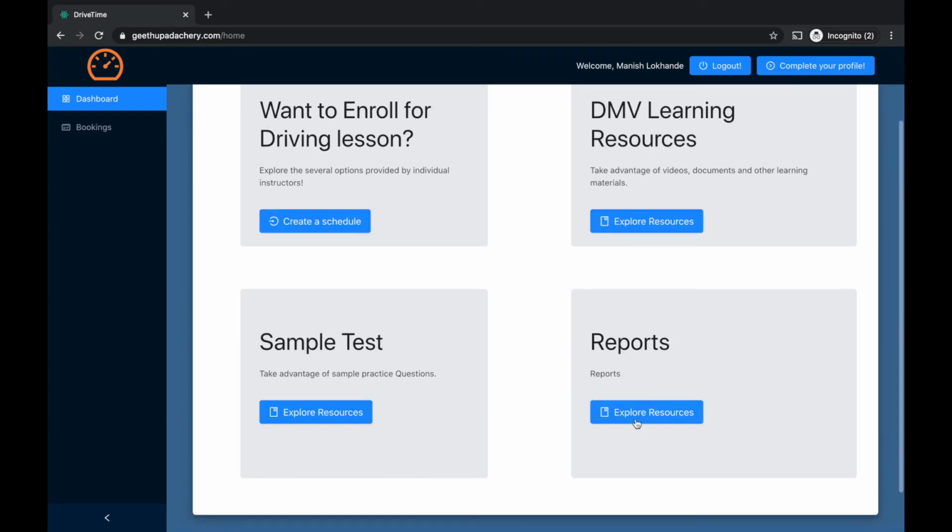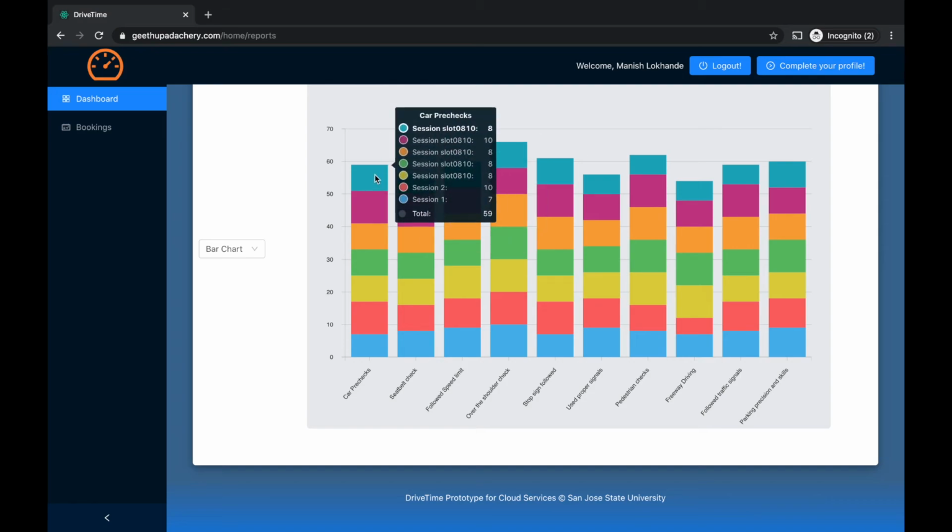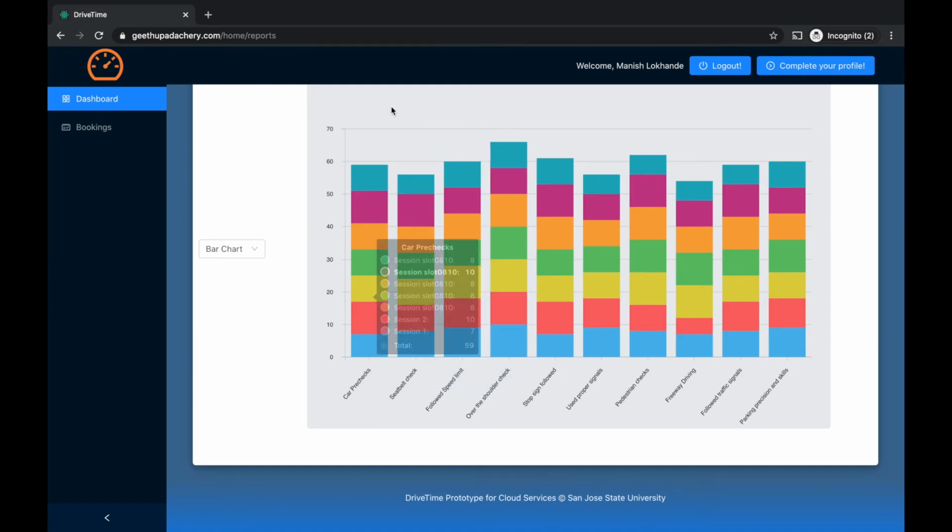So after login, I'll just go into explore reports, and we can see all the feedback he got from all the sessions. This particular bar is for car pre-checks, this is for seat belt check, followed by speed limit, so he can review his session, how his session went.